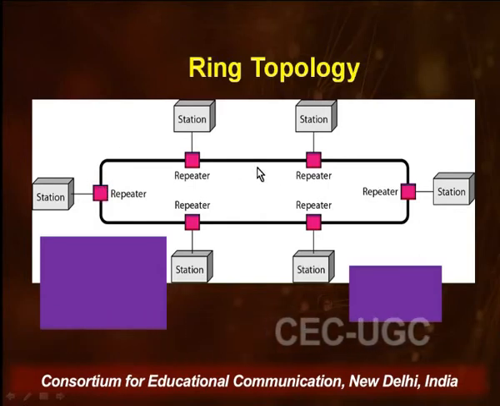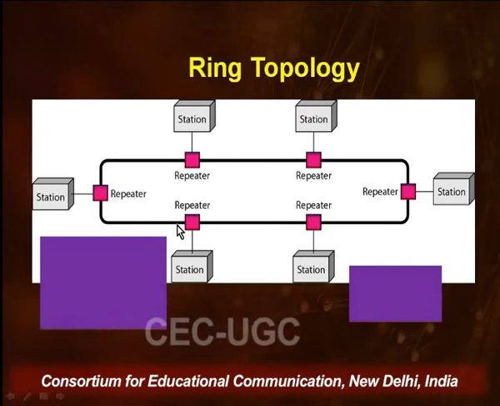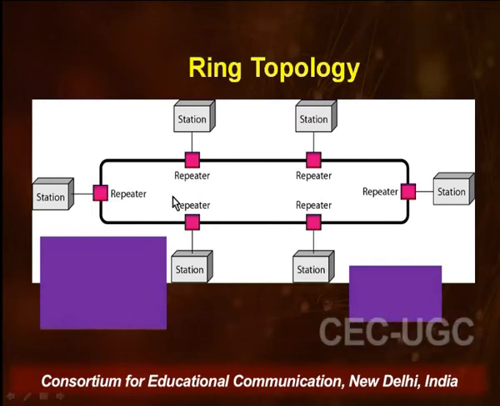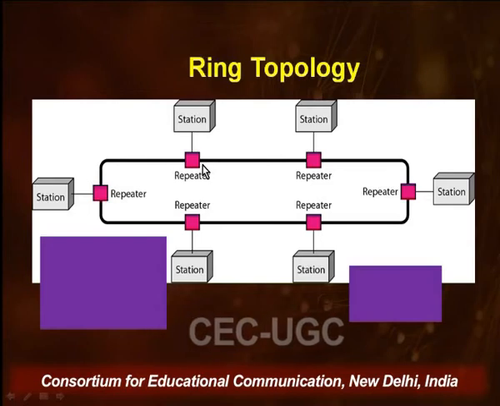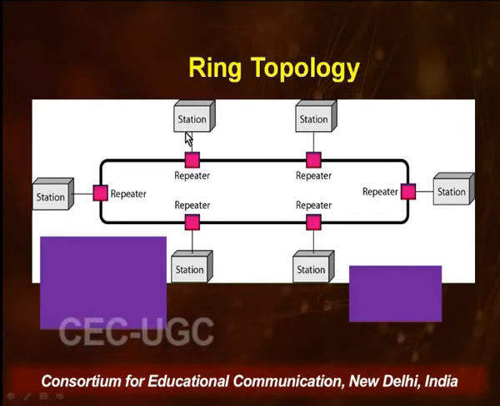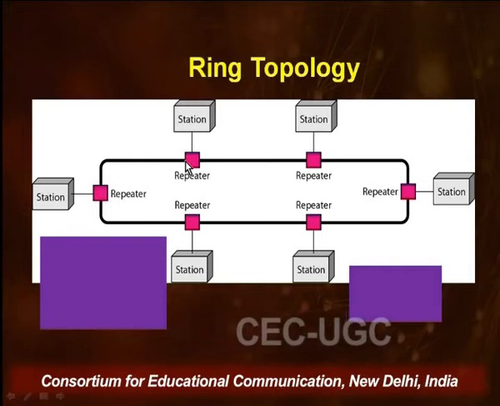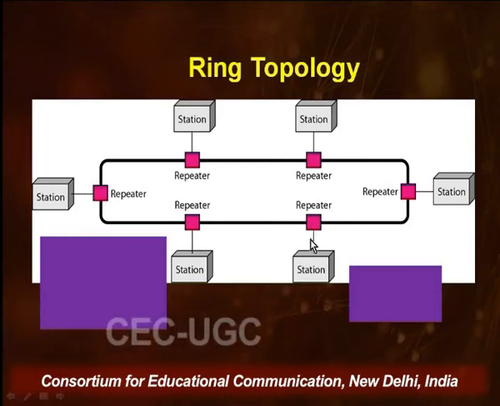Usually the movement of the data is unidirectional. You can choose to have data move clockwise or anti-clockwise, and whatever you have designed for, the data will continuously move in that direction only. Data will move from one station to another via its repeater. The repeater will check the address of the destination. If it is meant for its station, it will pass it on to the station. If it is not meant for this, it will pass it on. In this way, the data will keep moving from one station to another till it reaches its destination.